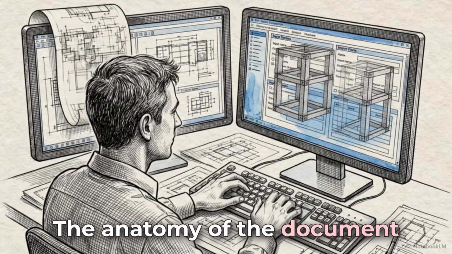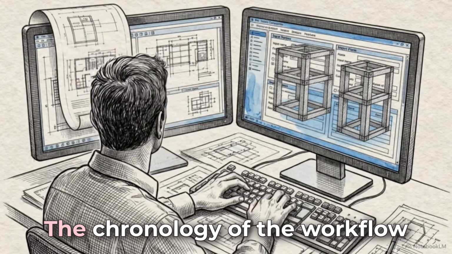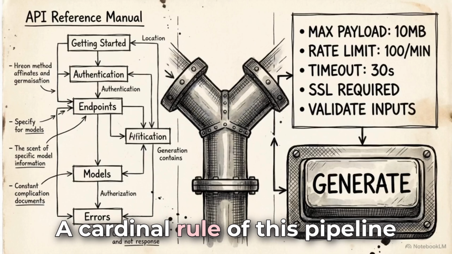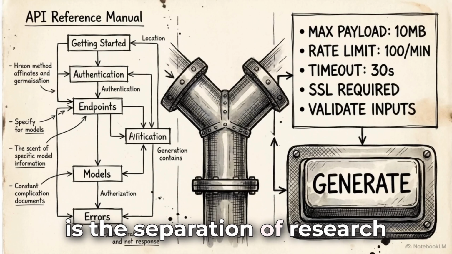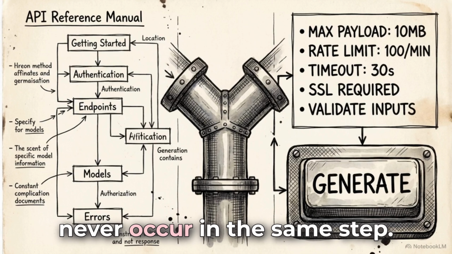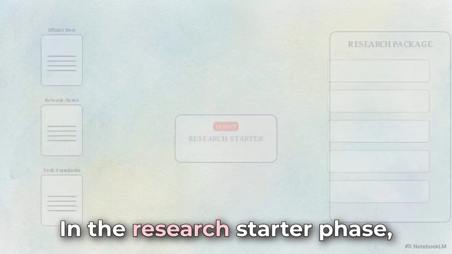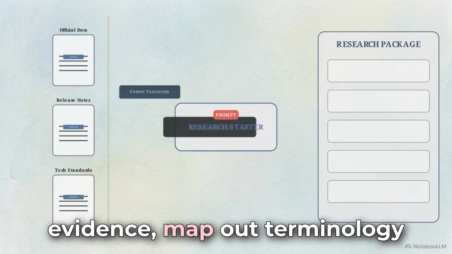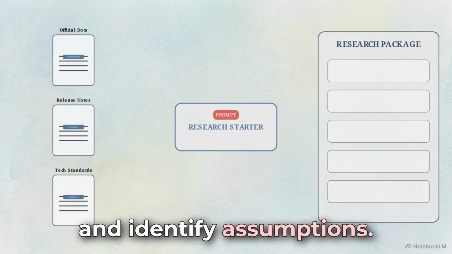The anatomy of the document is only half the process. The chronology of the workflow determines the final quality. A cardinal rule of this pipeline is the separation of research from generation. These two instructions must never occur in the same step. In the research starter phase, the AI is used solely to gather evidence, map out terminology, and identify assumptions.